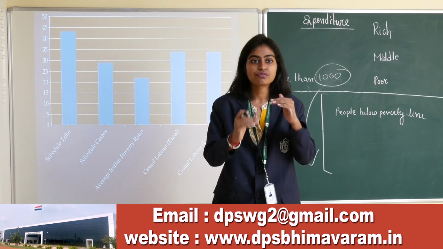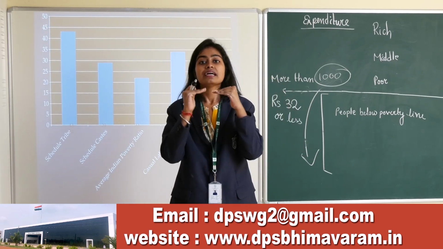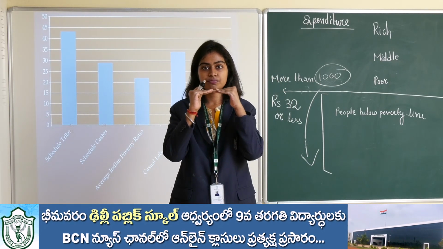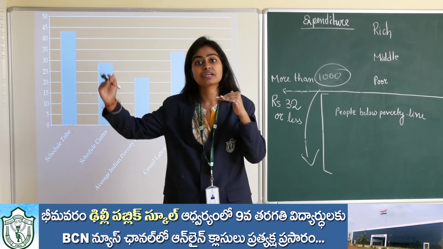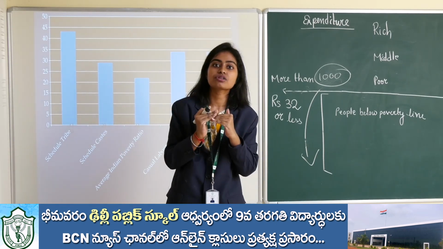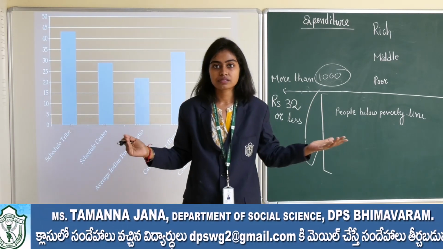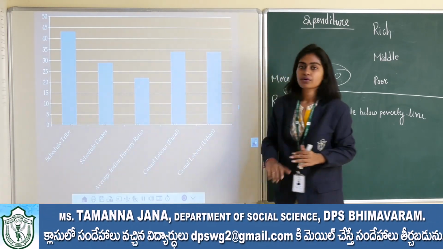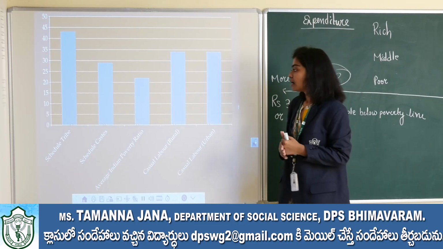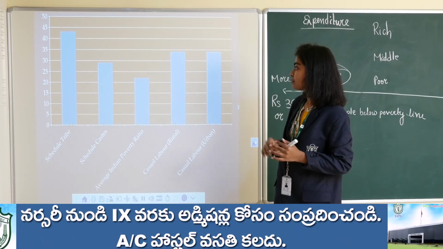So that is the reason why the limit of poverty has been increasing day by day. With time it is increasing, and also with place it is differing. Okay? Now come to this graph. This is a graph which is showing